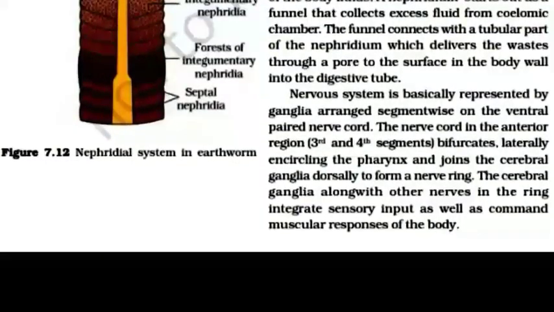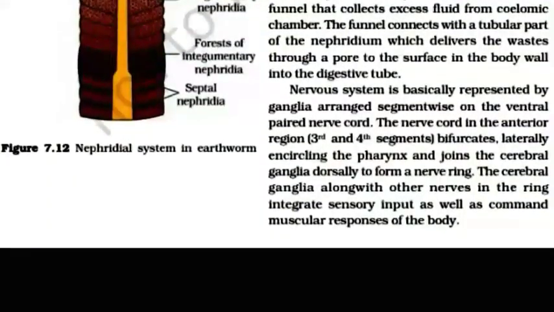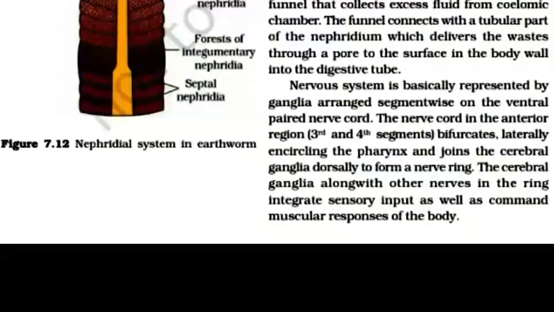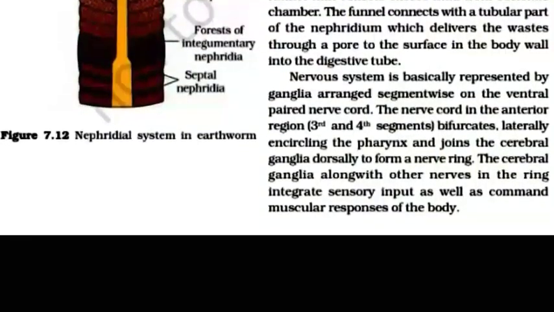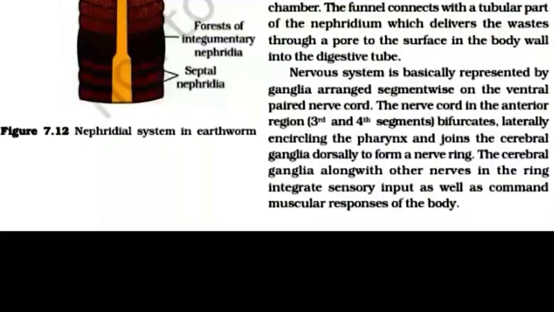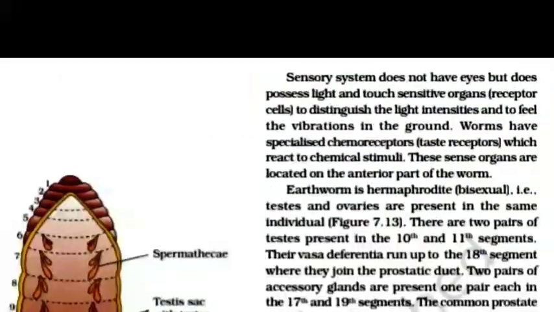The cerebral ganglia along with other nerves in the ring integrate sensory inputs as well as command muscular responses of the body.